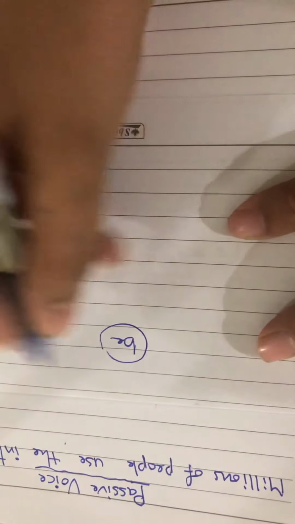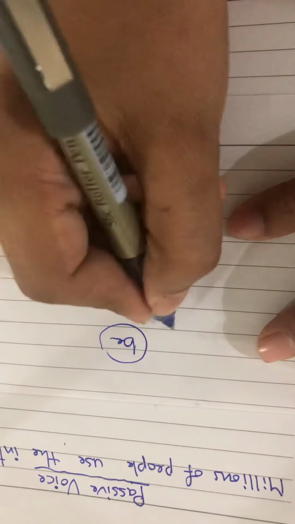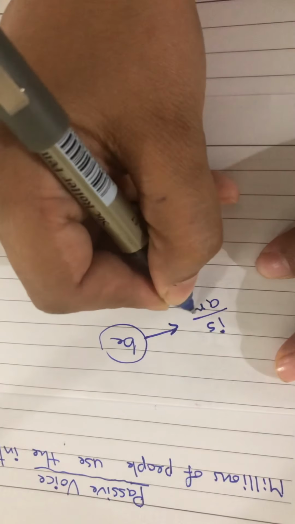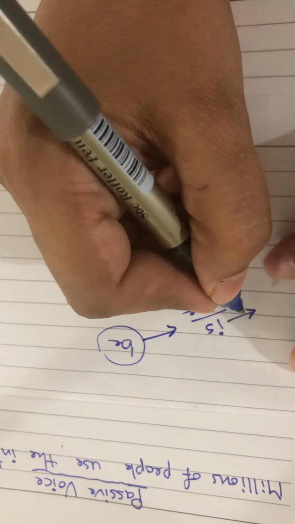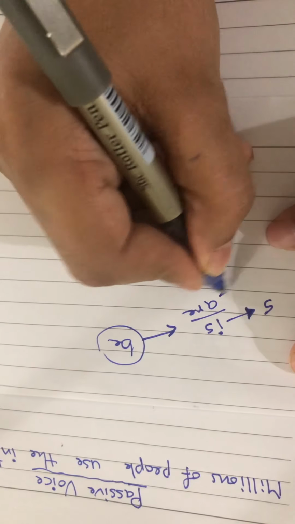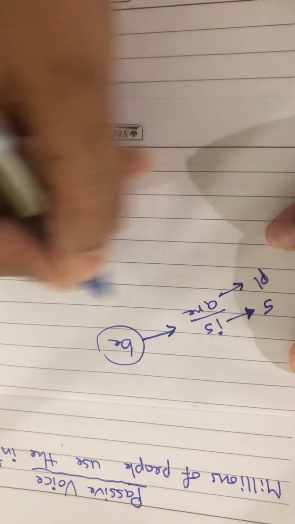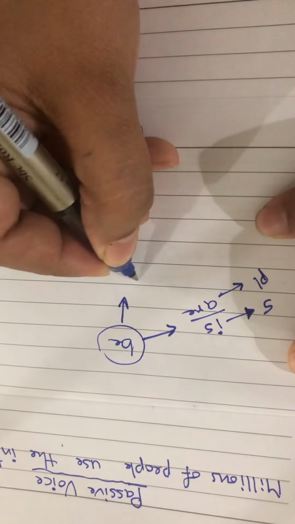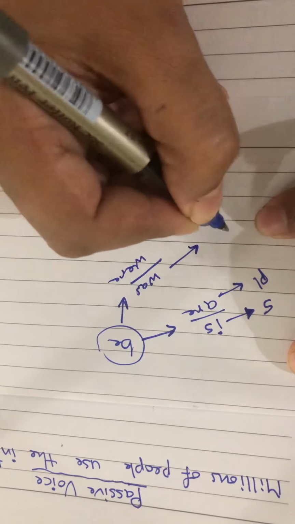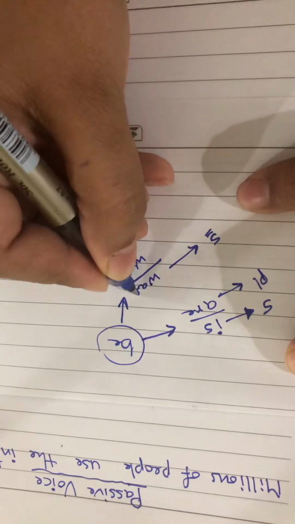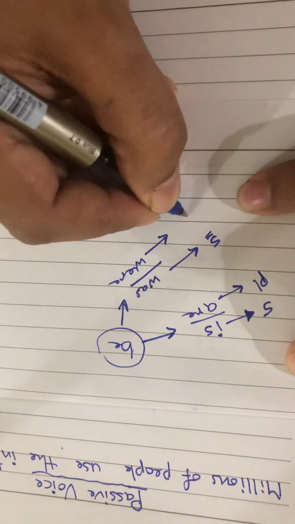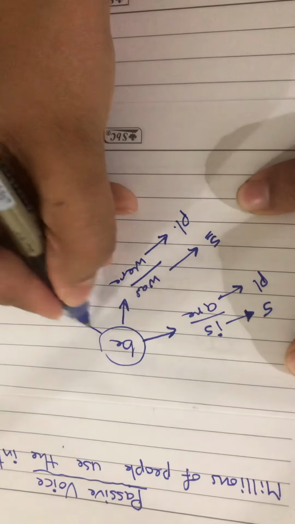We use verb to be with passive voice, in present simple, as is or are, depending on the object. If the object is singular, we use is. If it's plural, we use are. We use it in past simple as was or were. If it is singular, we use was with singular objects, and we use were for plural objects. Okay.